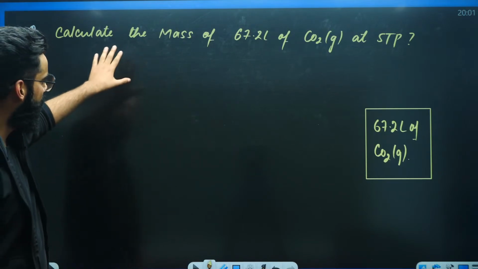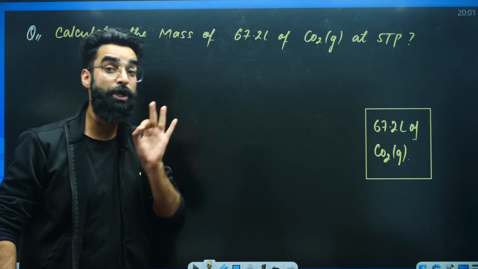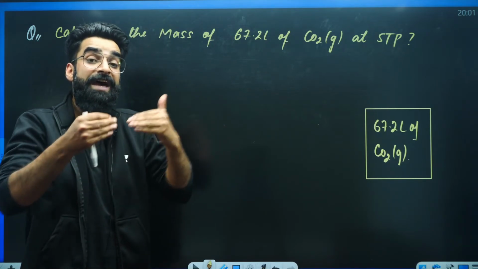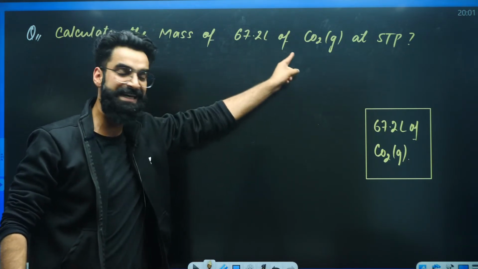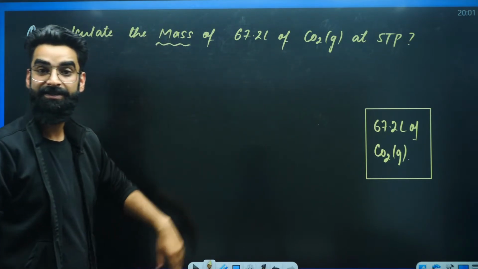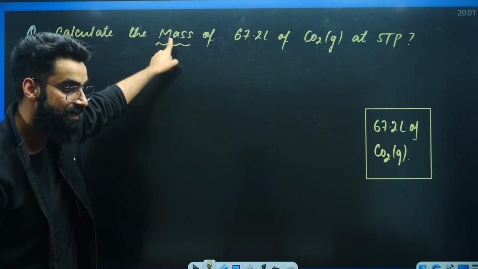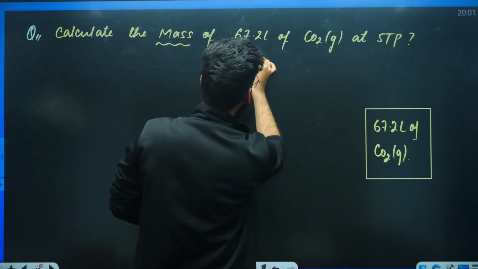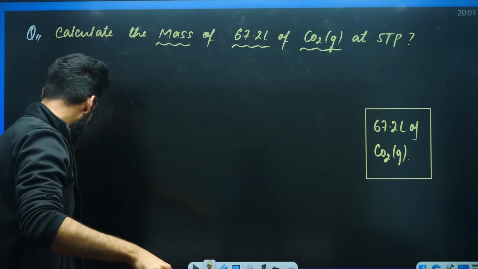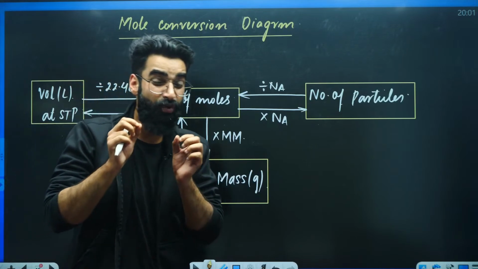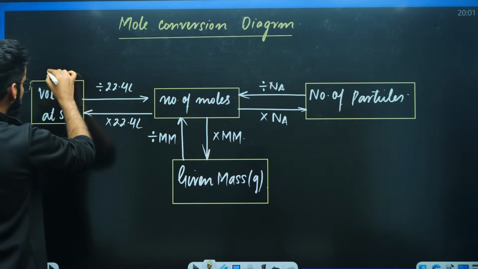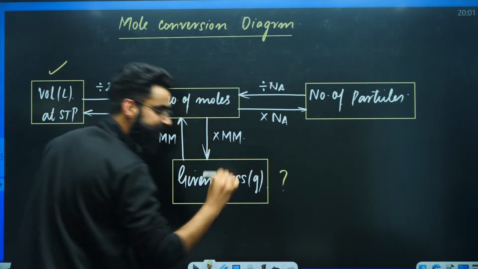Have a look. First thing, in the question you have to look at what we are supposed to calculate and what we are given. Just have a look at the statement. Calculate the mass. So we are supposed to calculate the mass. And what are we given? We are given the volume of gas. So we are given volume and we have to calculate mass.